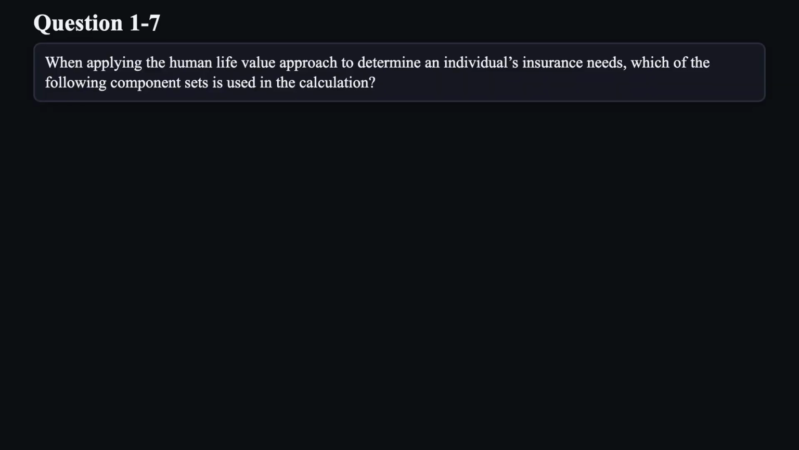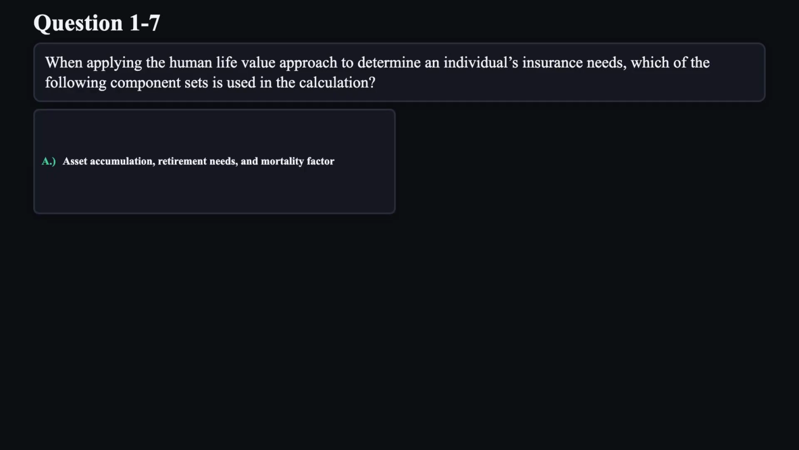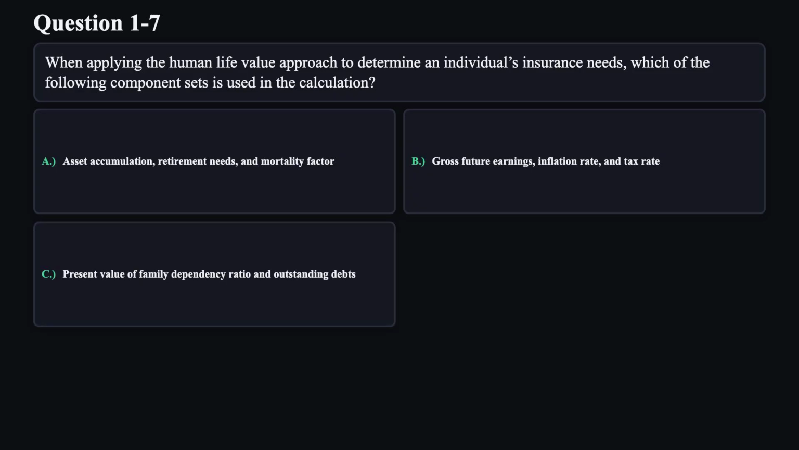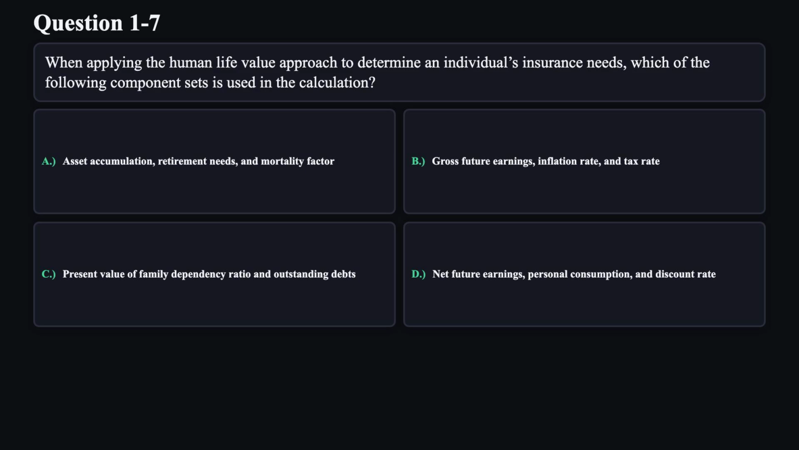Question 7. When applying the human life value approach to determine an individual's insurance needs, which of the following component sets is used in the calculation? A. Asset accumulation, retirement needs, and mortality factor. B. Gross future earnings, inflation rate, and tax rate. C. Present value of family dependency ratio and outstanding debts. D. Net future earnings, personal consumption, and discount rate.